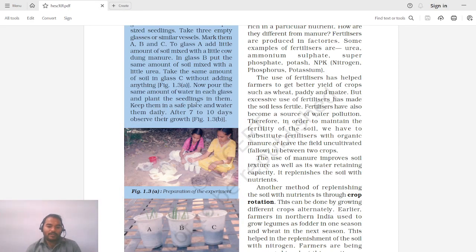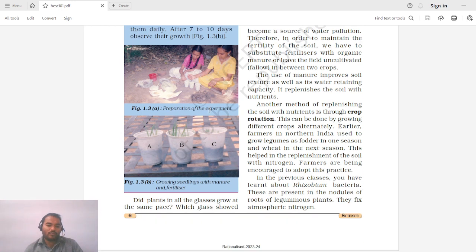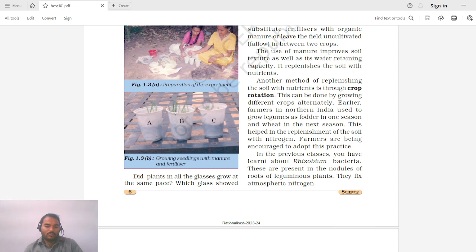Place them in a safe place and water them daily for 7 to 10 days. Observe the growth. So now you can see over here A, B and C. In A they have grown, good. In B also they have grown, but in C you see that the growth is very less. Why does this happen? Let us now investigate.